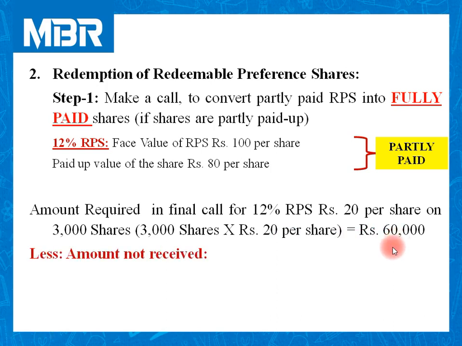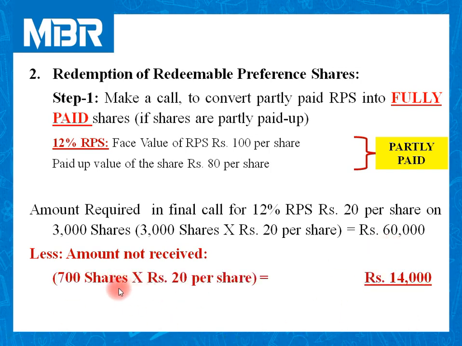But as per the information given, a few shareholders said no to the payment of the final call, and the company failed to receive an amount of rupees 14,000 on the final call at the rate of rupees 20 per share on 700 shares.